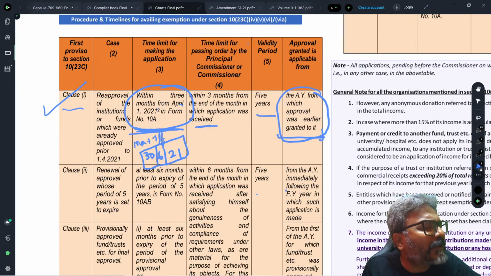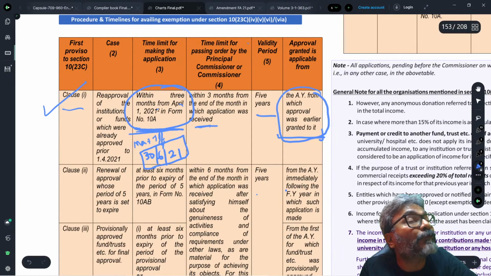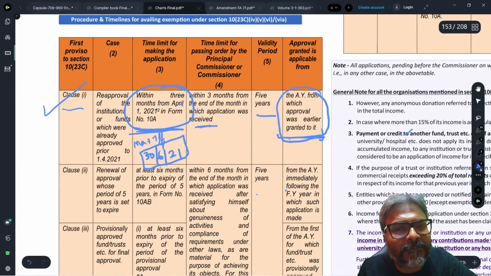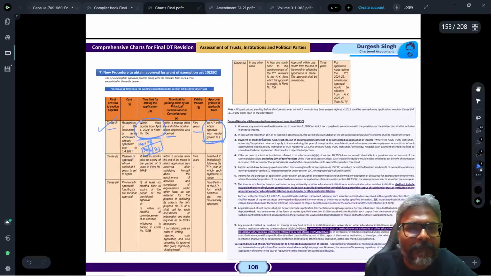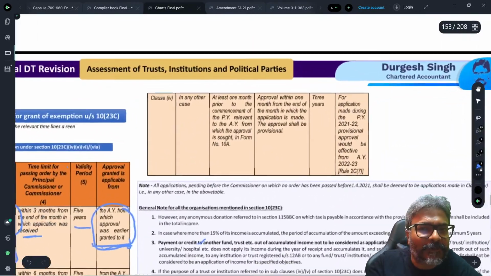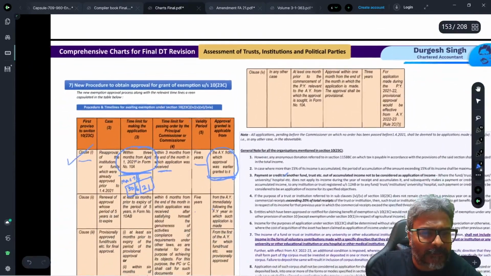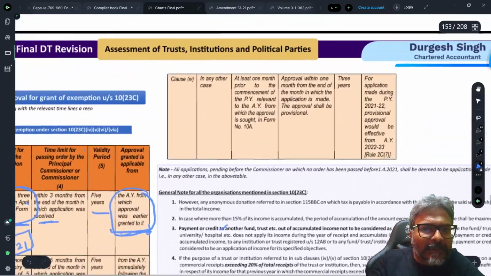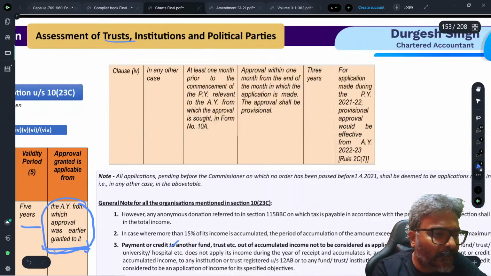He is already registered, but this is a mandatory formality that every one of them has to confirm. And therefore, they would be said to be satisfying the mandatory formality in the process, and the registration would be retrospective. So just keep that in mind. Beyond that, students, now clause number 4, this is what I just wanted to share with all of you. This is for clause number 4.